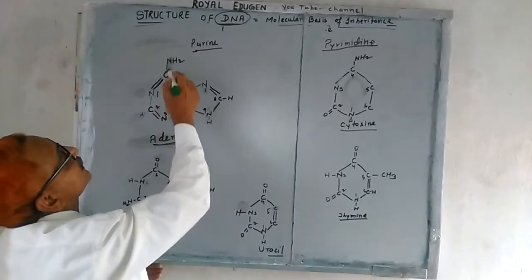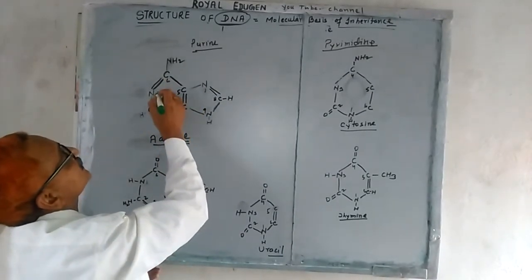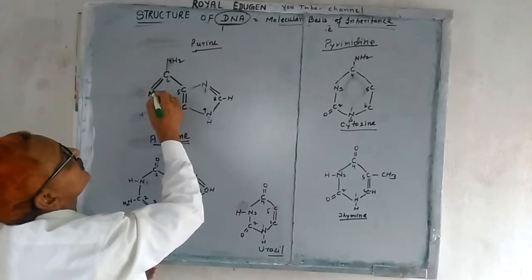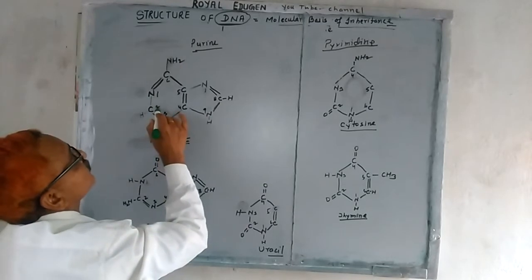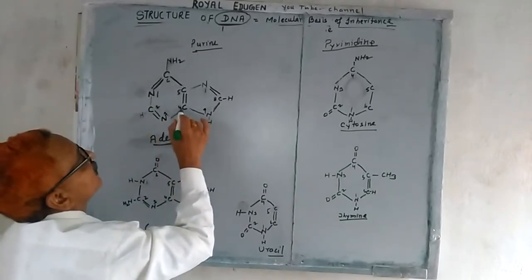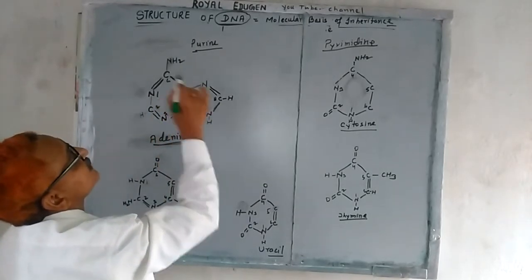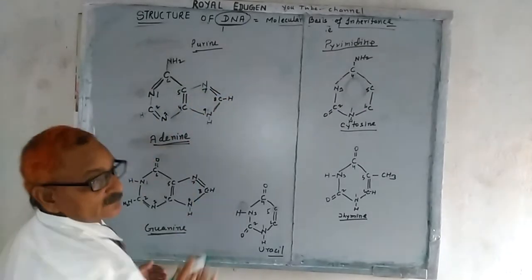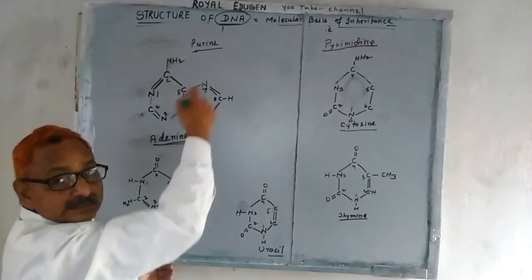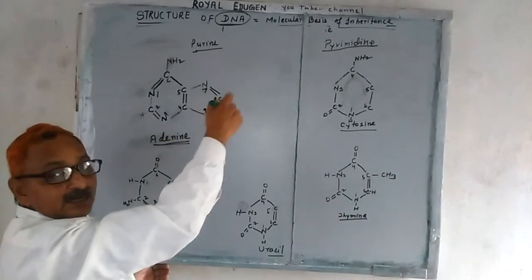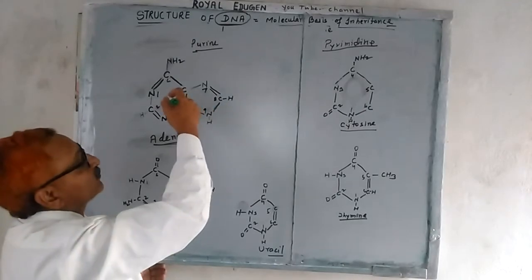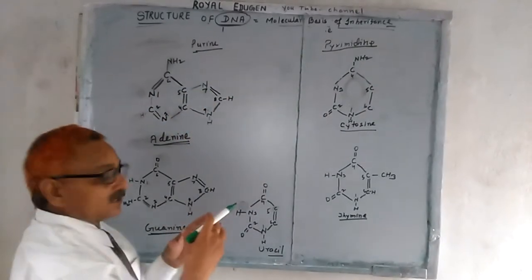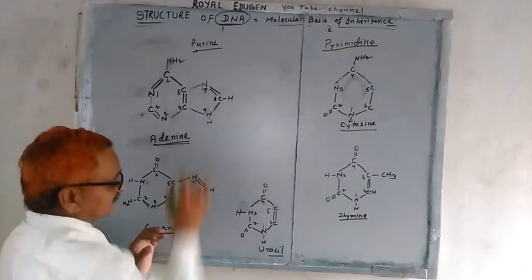You can count the numbers starting from nitrogen here. This one is a nitrogen: number 1, carbon 2, again nitrogen 3, carbon 4, 5, 6 and then 7, 8 and 9. So a 9-member heterocyclic double ring structure, a hexagon and a pentagon combined together, is known as purine. So these are the purine structures.